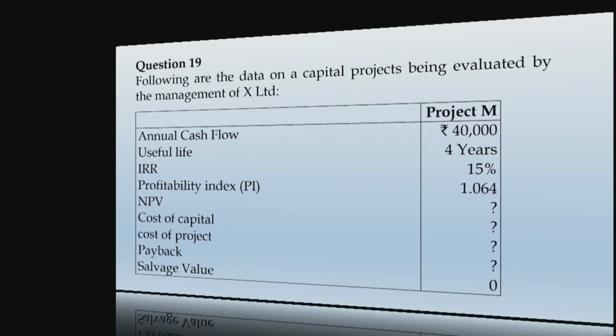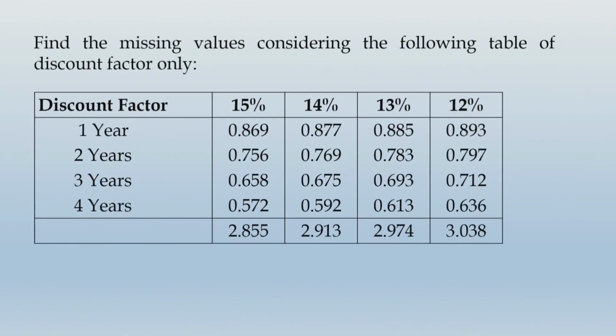Further in the question, what is given? Find the missing values considering the following table of discount factor only, and they have given you discount factors for year 1, 2, 3, 4 on individual basis, as well as the aggregate values given, which indicates the annuity factors for 4 years.